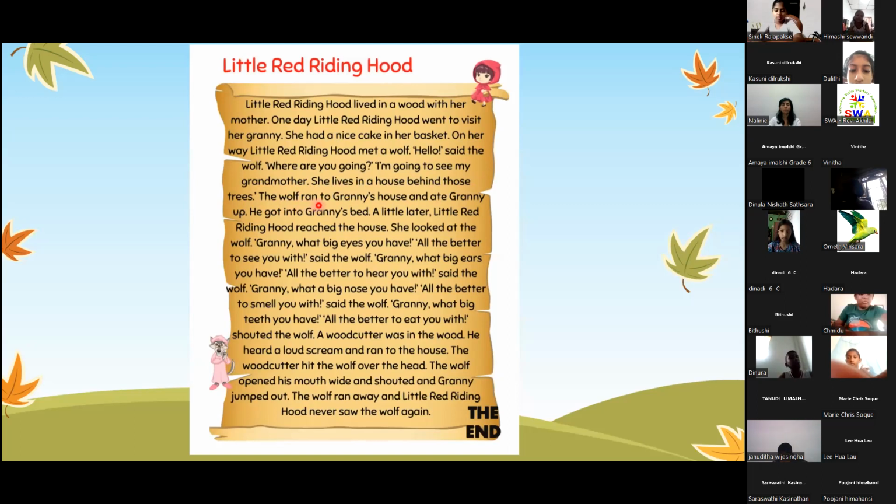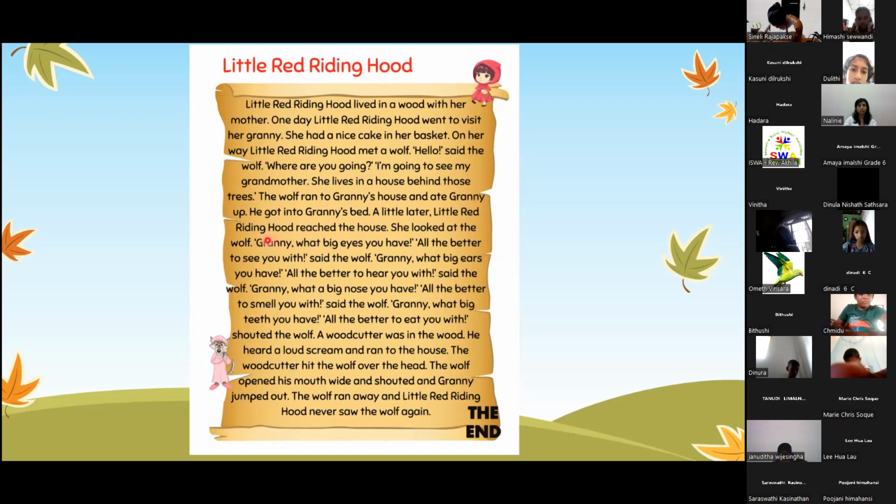The wolf ran to Granny's house and ate Granny up. He got into Granny's bed. A little later, Little Red Riding Hood reached the house. She looked at the wolf. "Granny, what big eyes you have!" "All the better to see you with," said the wolf. "Granny, what big ears you have!" "All the better to hear you with," said the wolf.